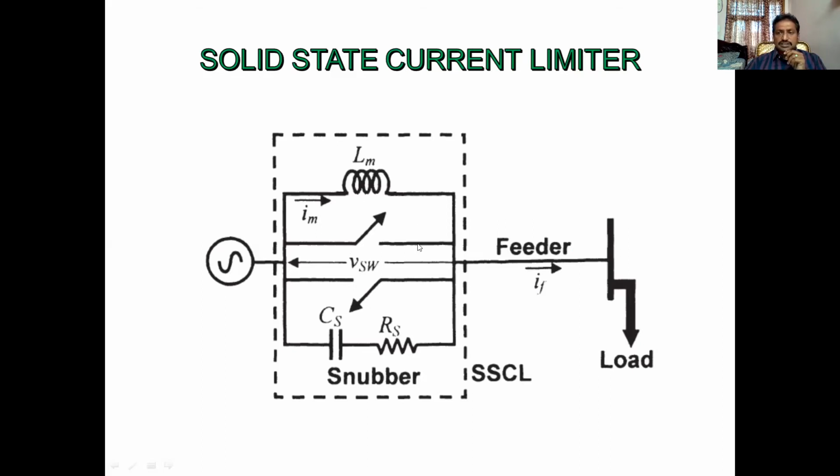But this solid state current limiter is mostly applicable for fault currents. During the fault only, over voltage or under voltage or frequency variation, whatever it may be, these variable parameters are obtained from the fault current only. Variation in the magnitude of voltage or time duration will vary because of only fault current. If we control the fault current, we can control all the parameters. So this is about the solid state current limiter.